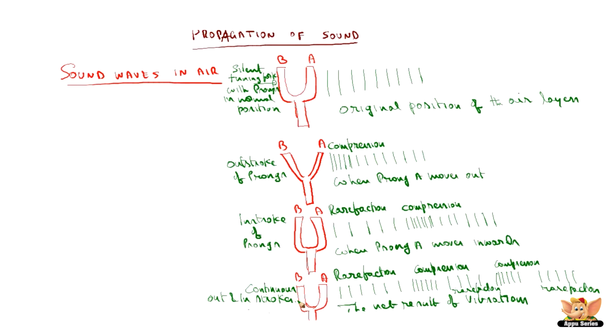Then it exerts a force on the adjacent particle. The adjacent particle gets displaced from its position of equilibrium, and once it is displaced, it exerts a force on the next particle. Like that, it goes on.